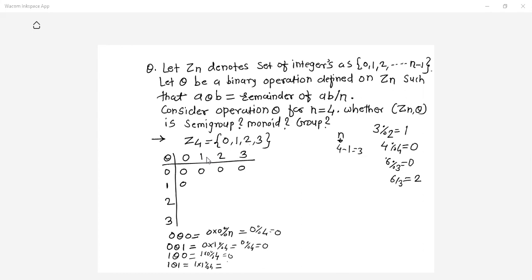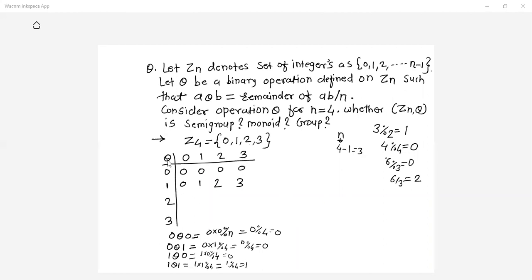So 1 theta 1 is 1 into 1, which is 1. 1 mod 4 gives you 1. So 1 will come here. Next, 1 theta 2. That is 1 into 2 mod 4. 2 mod 4 gives you 2. Next, 1 theta 3. 1 theta 3 is 1 into 3 mod 4. 1 into 3 is 3. 3 mod 4 gives you 3.